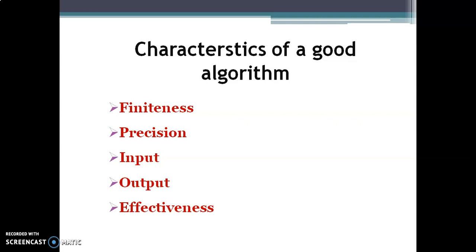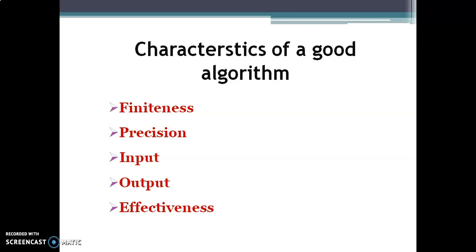Every time you write an algorithm, there is a link with the program also. Sometimes it may be one output, sometimes more than one, but at least one output must be there. That is a characteristic of a good algorithm.